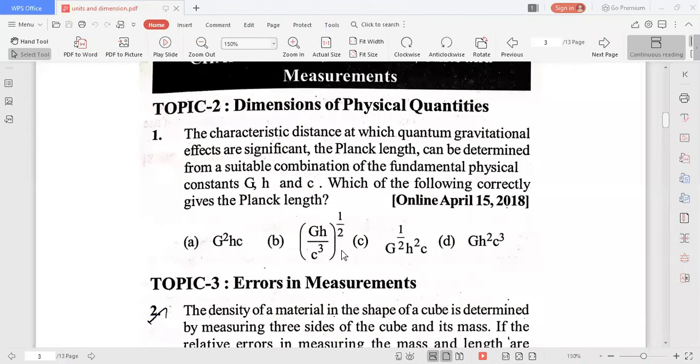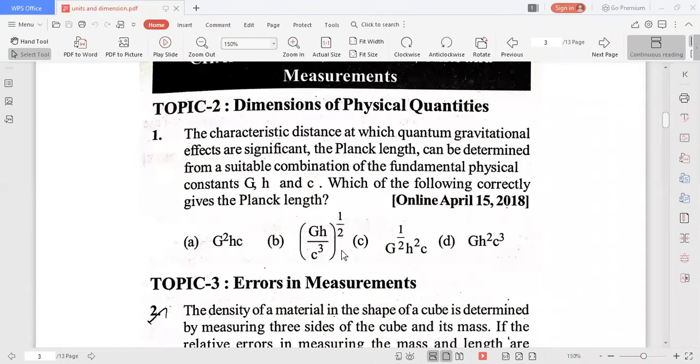So this type of problems, you had better verify the options. For universal gravitational constant capital G, Planck's constant H, and speed of light C, you write the dimension formulas in that formula. That must be equal to length. In which formula it is possible, we have to check.